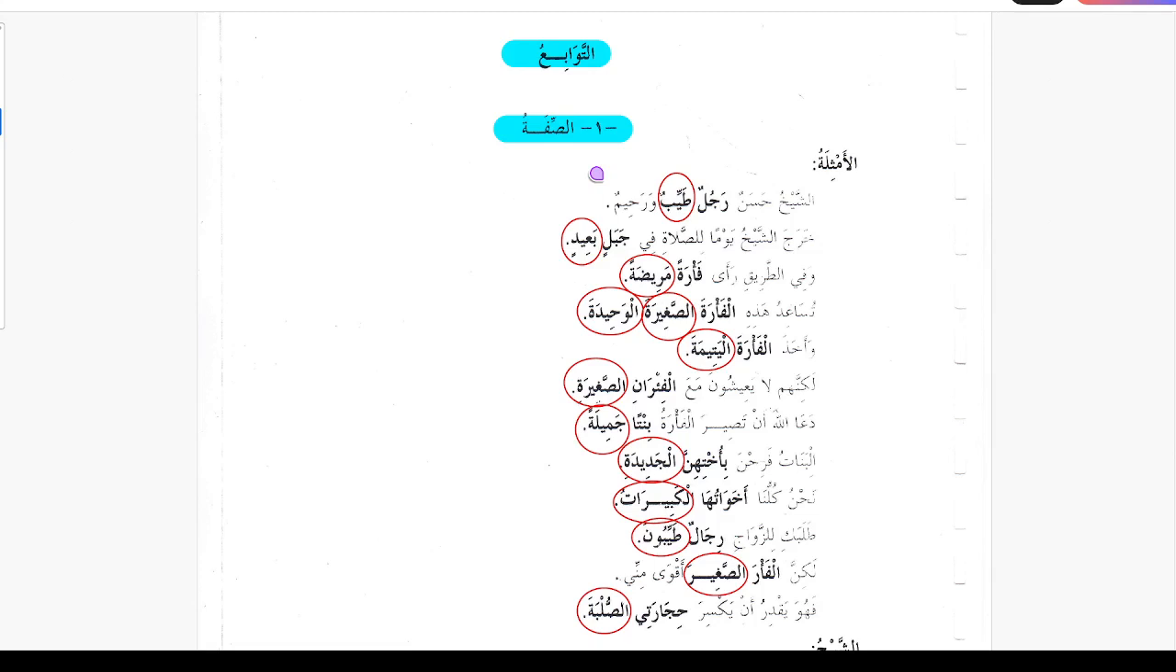Bismillahir Rahmanir Rahim. We're studying lesson number 11. And the topic is At-Tawabi, the nouns that follow other nouns in Arabic. And the first one we studied was Sifa.